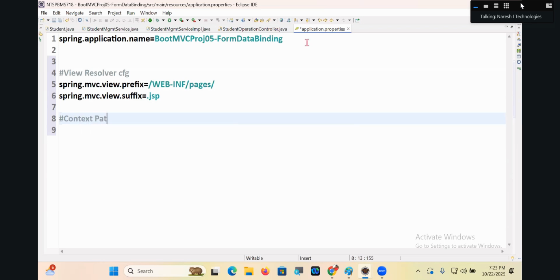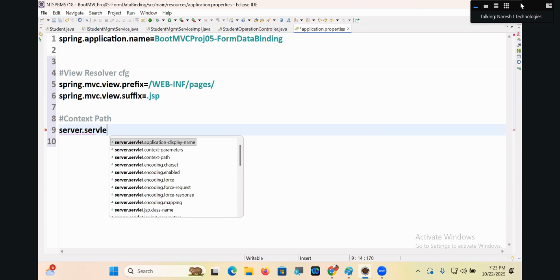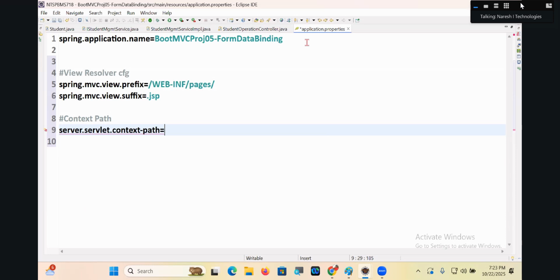What is there, guys? Context path. server.servlet.context-path is StudentApp.